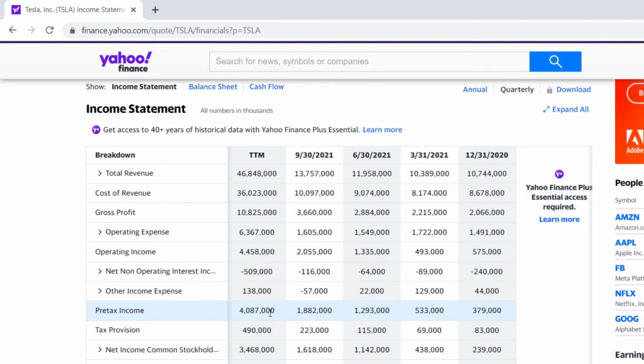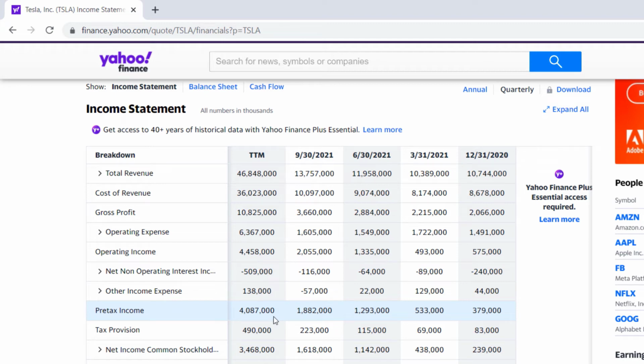It's just kind of like your own personal balance sheet or income statement. You have money coming in for your salary, maybe you got a bonus, or you're paid an hourly wage, and then all that money that comes in has to go out to pay things like late fees on credit cards or to buy things, right? So that adjusts your income. So pre-tax income, Tesla here had $4.087 billion in income.